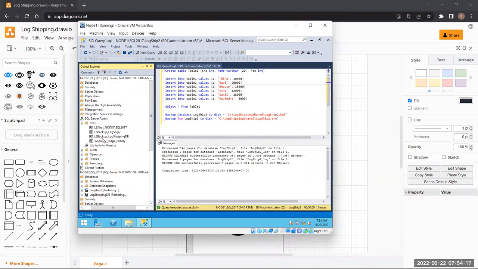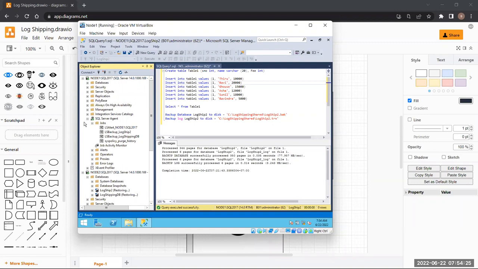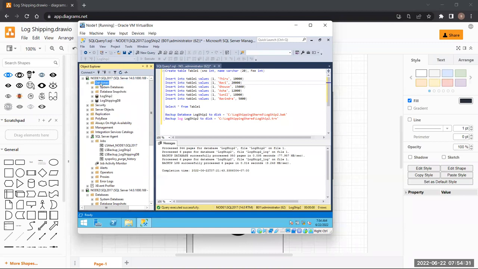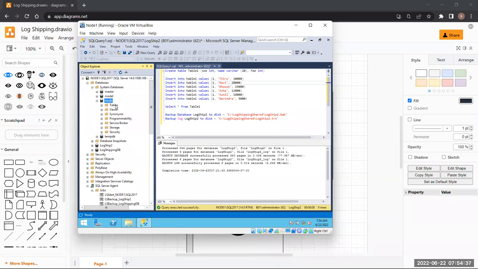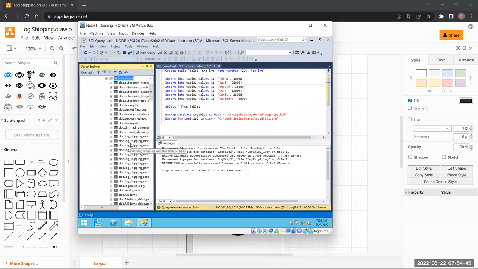Let me move forward. If you want to check whether log shipping is working properly, or if you want to check the data records related to log shipping, we simply need to go to databases, system databases, and then MSDB. Here under the tables, we have 11 tables, 11 tables just for log shipping.